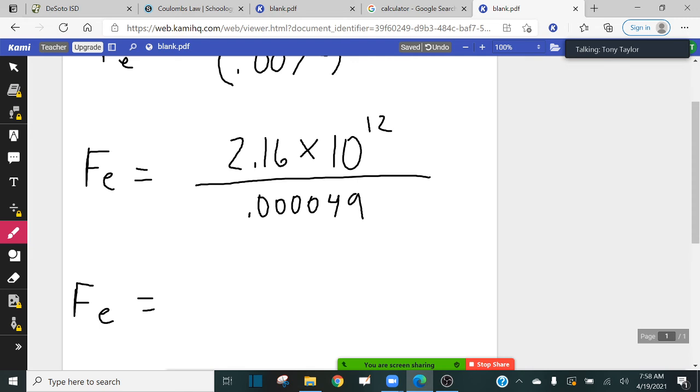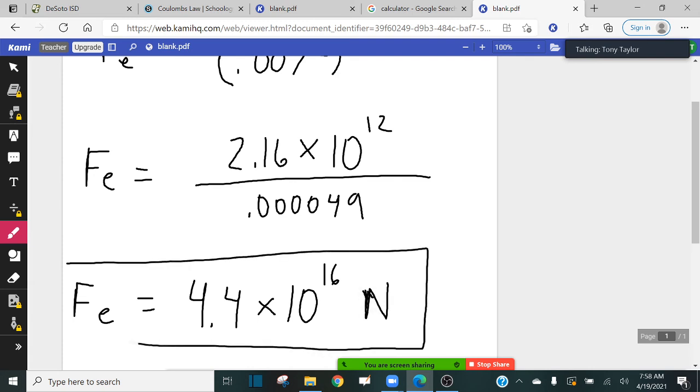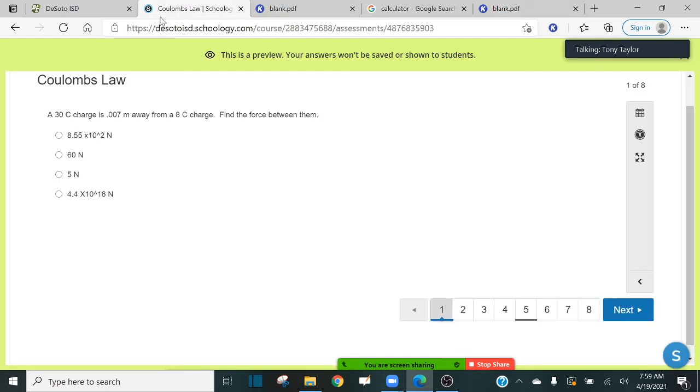Okay, so guys, when I put that in my calculator, this is what I got. My calculator gave me 4.4 times 10 to the 16th power. And again, the value of electric force is going to be in newtons. So 4.4 times 10 to the 16th power, and that is in newtons. So if I go here and I look for that, I see that here, 4.4 times 10 to the 16th power, in newtons. So that is the value of my electric force.